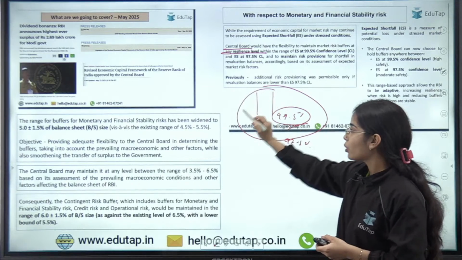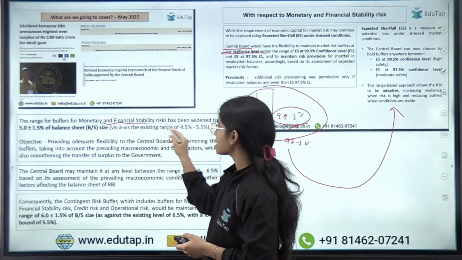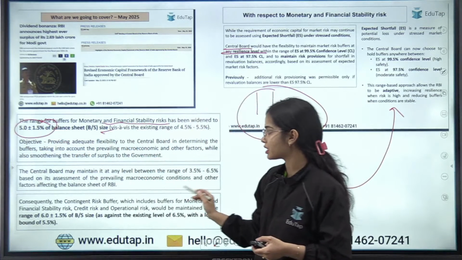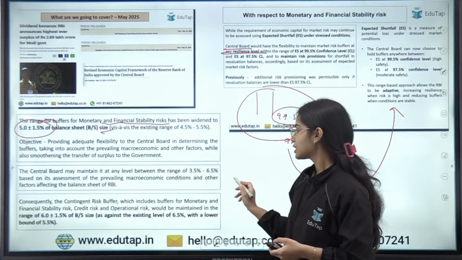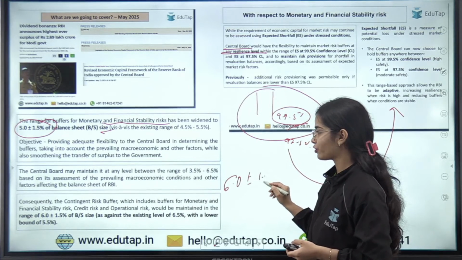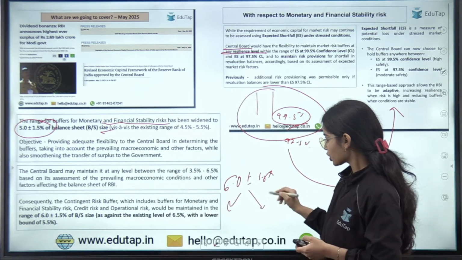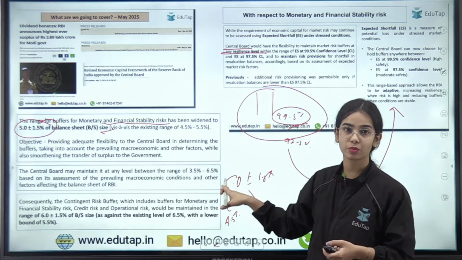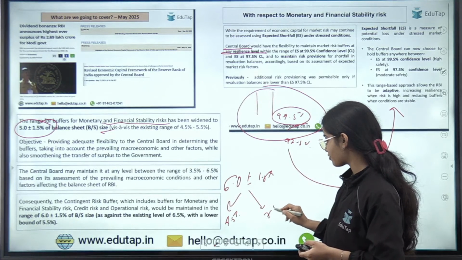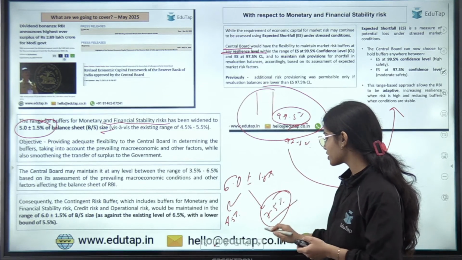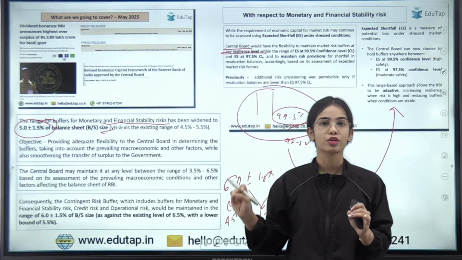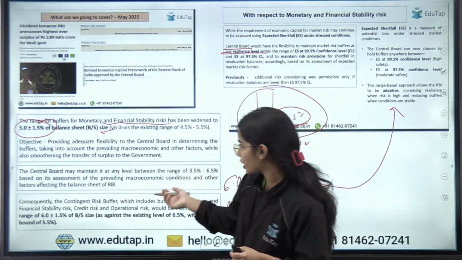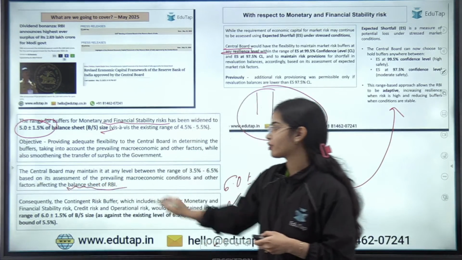Now coming to the monetary and financial stability risk, the range has been increased to 5.0% plus minus 1.5%, and for the CRB the range is 6% plus minus 1.5%. That means the lower is 4.5%, which is minus 1.5% of 6.0, and the higher is 7.5%. So the CRB can be maintained at a maximum of 7.5% of the balance sheet. This percentage is as per the balance sheet of the RBI.